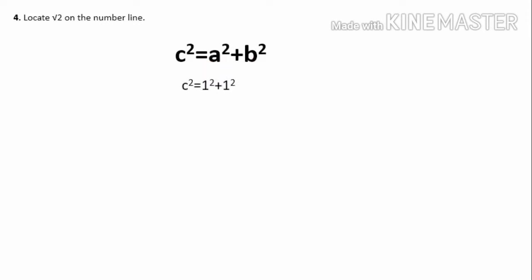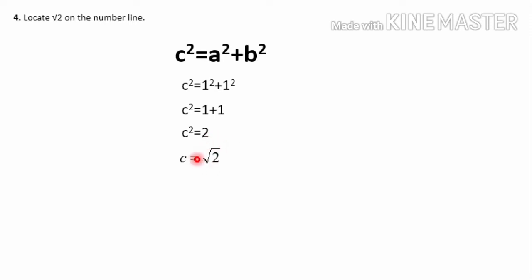That is c square is equal to 1 square plus 1 square. 1 square is 1, and here also 1 square is 1, so 1 plus 1 we will get c square is equal to 2. From here we can calculate the value of c. c is equal to square root of 2. So this square root of 2 we have to represent on the number line.